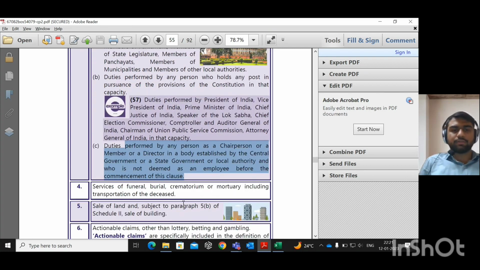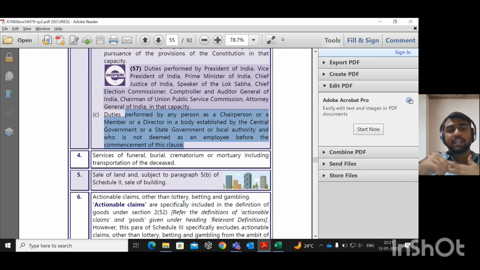Now the fourth one is services of funeral, burial, crematorium or mortuary, including transportation of the deceased. Normally, ambulance services are purely exempted in health services. Pure exemption is there for health services, but here it is saying not ambulance services, but they are